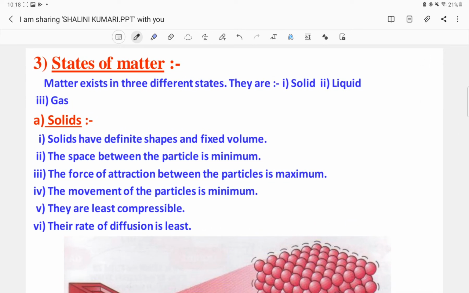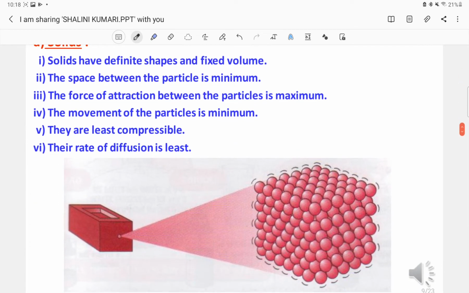Now the states of matter. There are three different states of matter: solid, liquid and gas. The first one is solid. Solids have a definite shape and a fixed volume. It is obvious that solids have a definite shape, because each and everything you are surrounded with has a definite shape and it will not change with time. Your water bottle, your pen, your chair and table are examples of it.